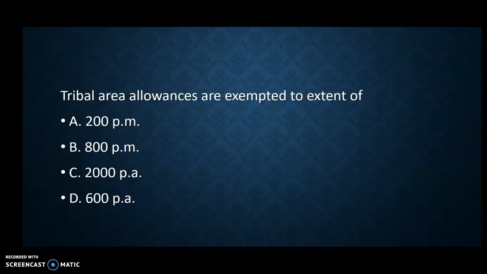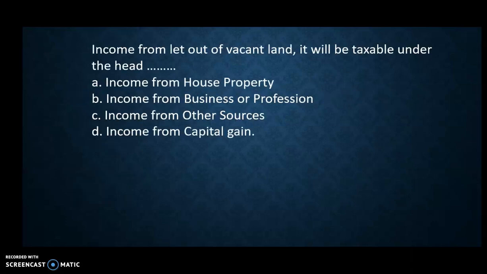Tribal area allowances are exempted to the extent of: A, 200 per month; B, 800 per month; C, 2000 per annum; D, 600 per annum. The correct answer is option A. In tribal area allowance, for the people who are working in this area, the allowance is exempted from their salary up to rupees 200 per month. So the correct answer is rupees 200 per month.